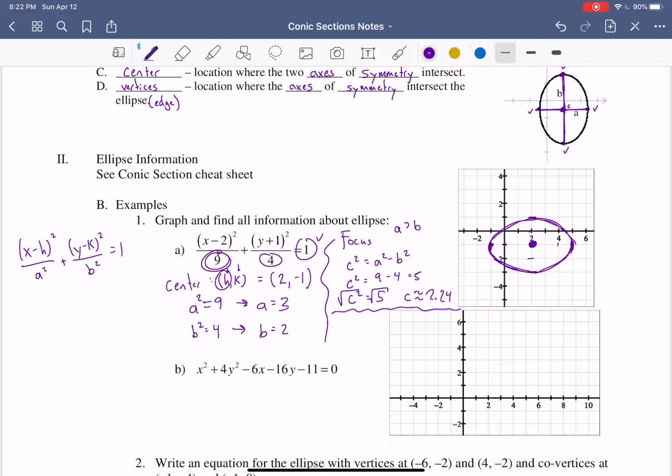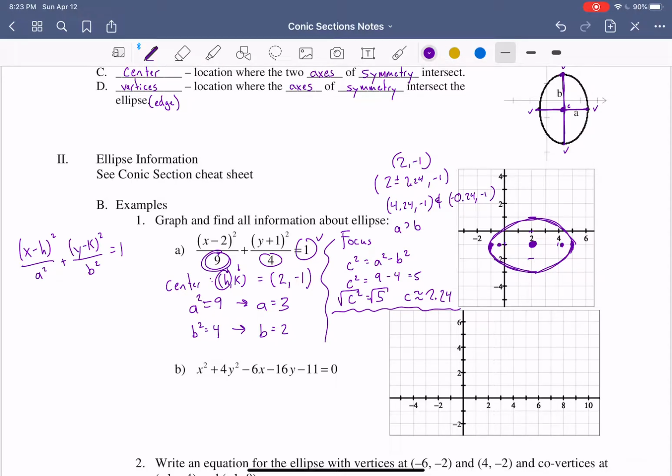So let's do that. Our center is 2, -1, and we want to add or subtract that 2.24 to our h. So we're going to get 4.24, -1. So that's just about right here. And then we have the other one where we subtract, so that's -0.24, -1. So that's just a little bit left of the y-axis, so right here. So that's our completed drawing.